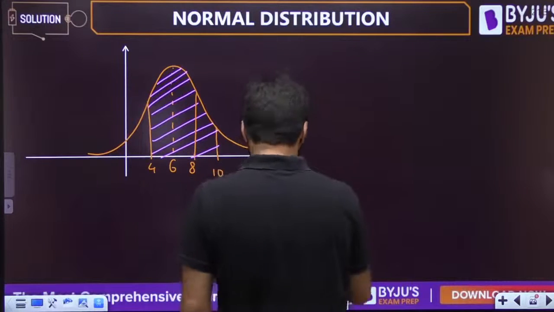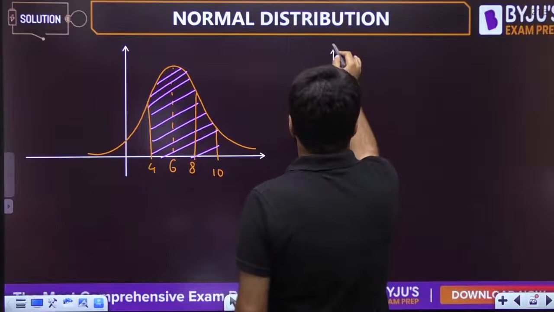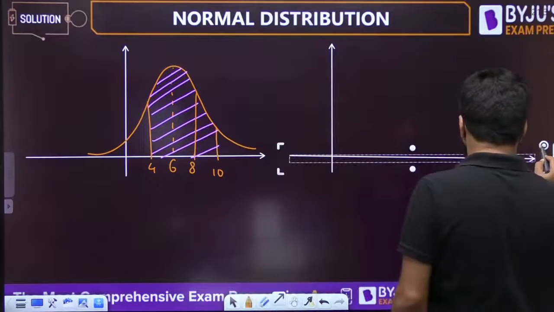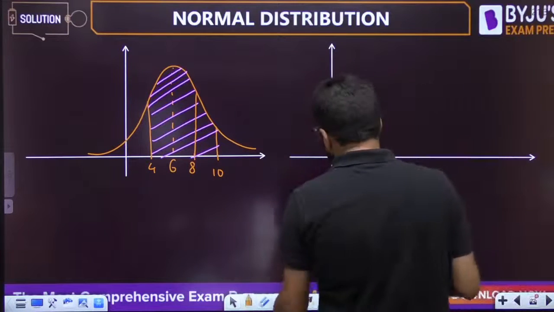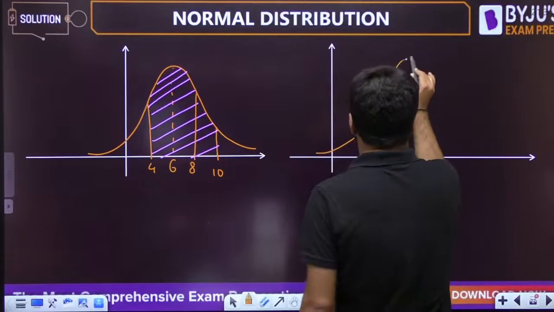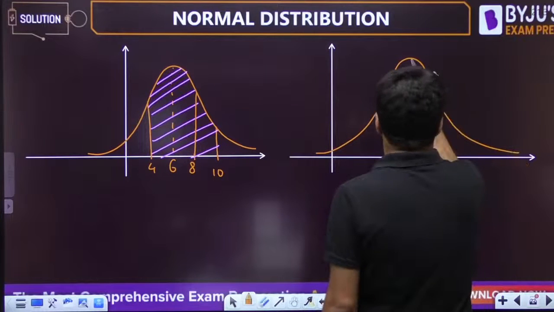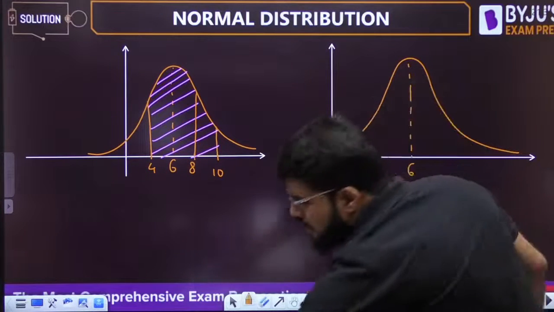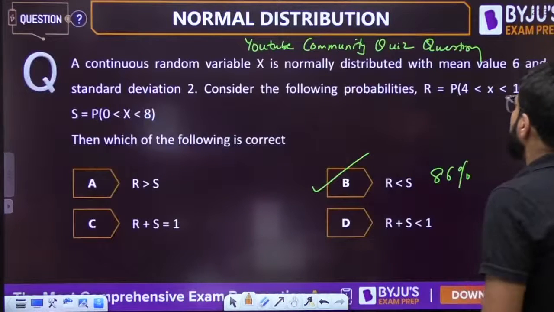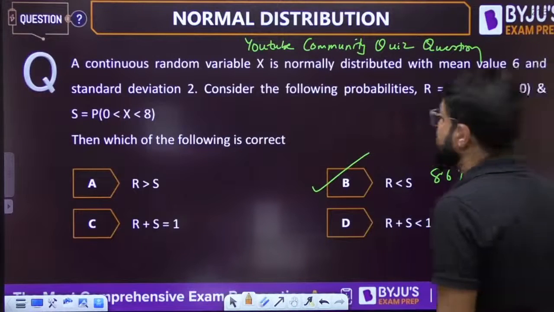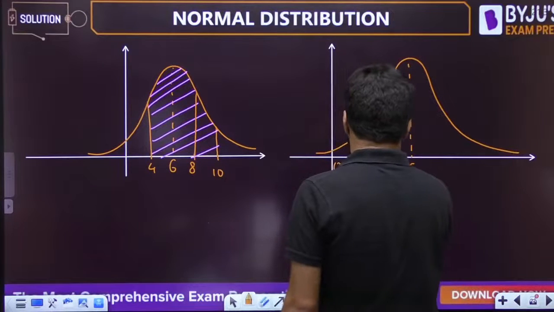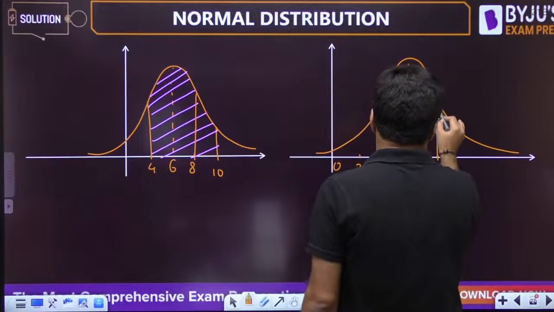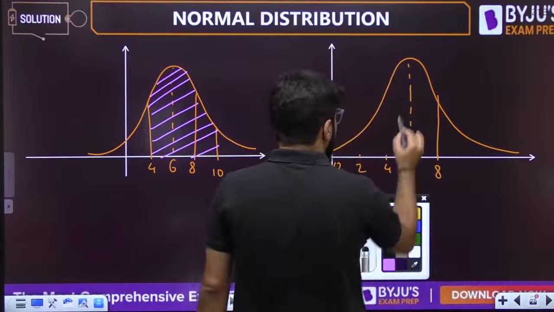In the next case, I have the same normal random variable with mean value 6, but next I'm looking for the probability that X is between 0 and 8, this whole particular portion.